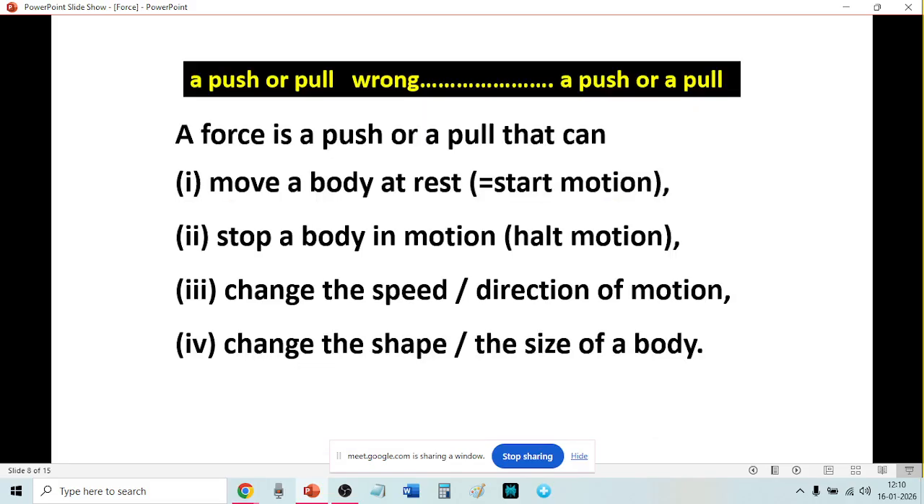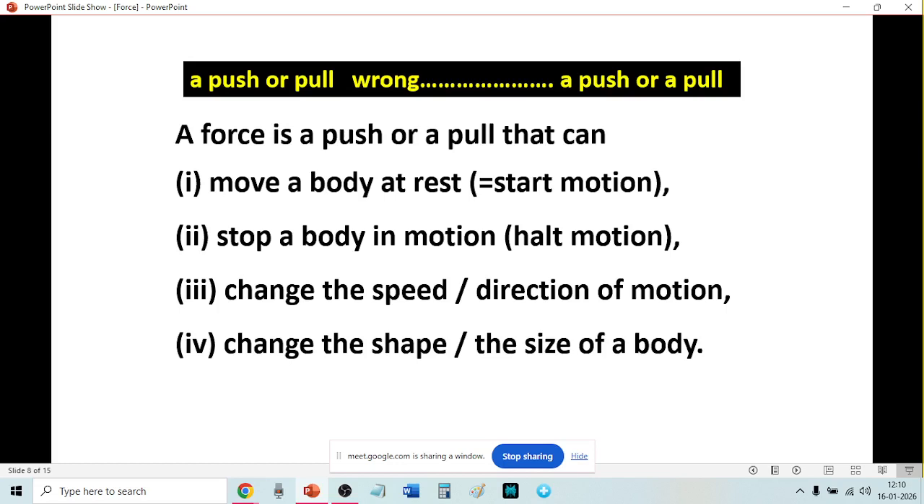Now again I am saying, "a push or pull" is wrong. You have to say "a push or a pull." That "a" you have to repeat two times. So these are the effects of force.